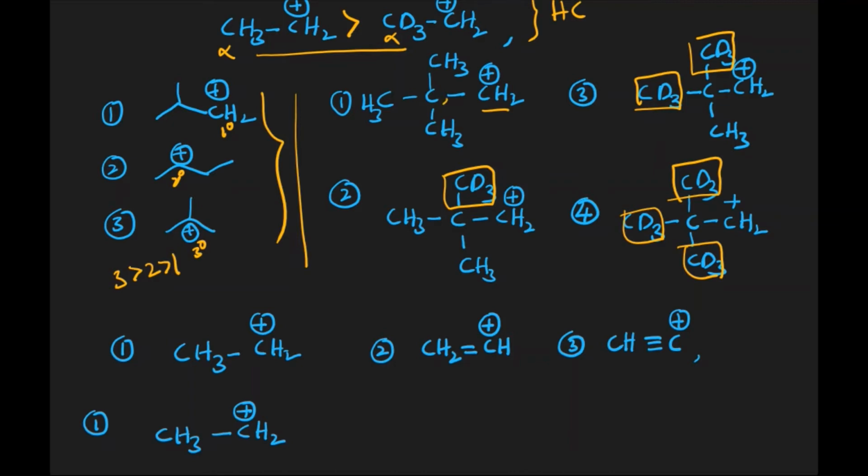Here the alpha carbon is this particular one. There are no alpha hydrogens directly attached to the alpha carbons. That's why we should only consider the inductive effect. Since D has more tendency to donate electrons than hydrogen, the more CD3 groups there are, the more stable it is. That's what the stability order is going to be: 4, 3, 2, 1.